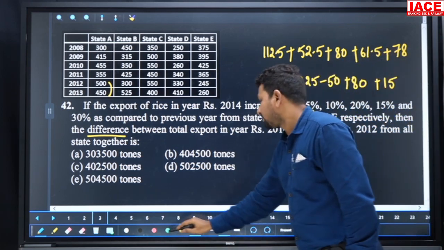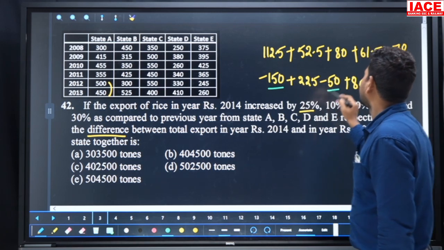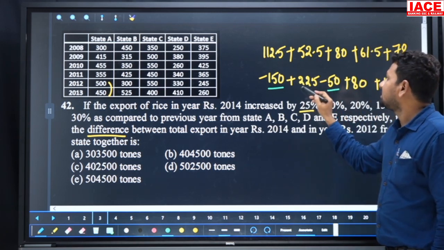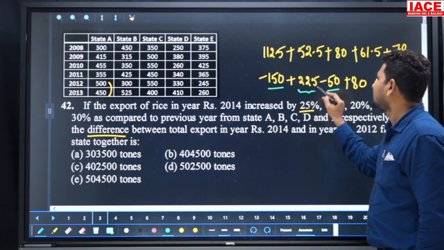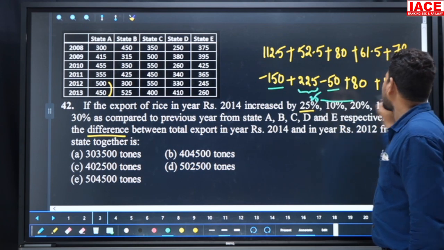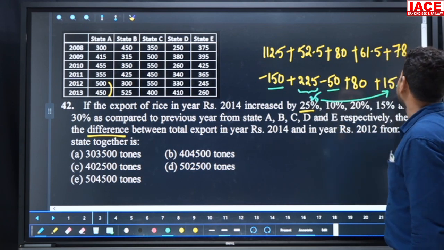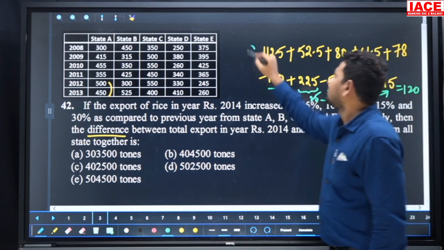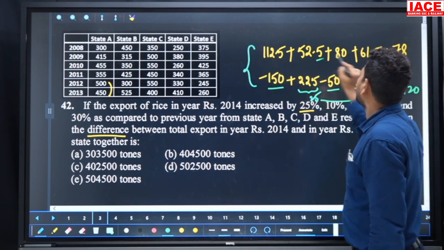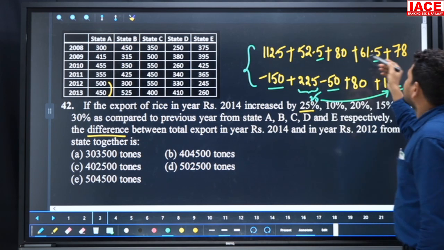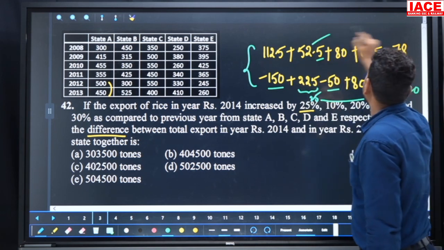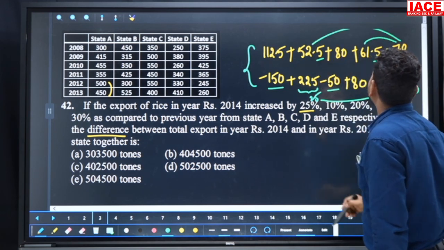And these values can be added. Minus 150 plus minus 50, minus 200, minus 200 is removed from the plus 225. The result is 25. The 25 is added to 15, 40, 40 plus 80. It is a total value 120. As it is, we should add these values also. 0.5, 0.5, it is a 1. 62 plus 52, 114. 114 is added to 78, 192.